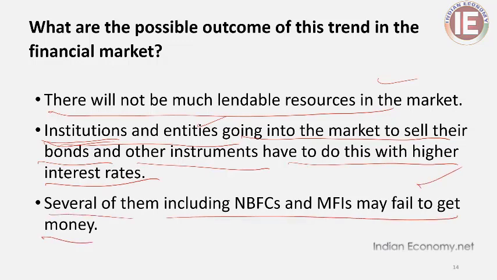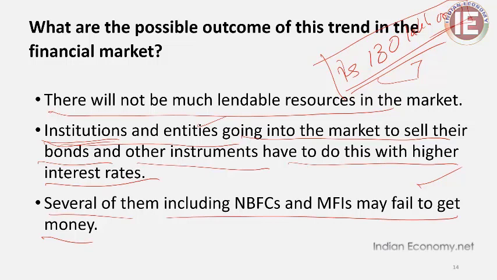RBI sensed this danger. There is low liquidity in the financial system. Remember that in the banking system, the total deposit is around 130 lakh crores rupees. You may have this idea because when the RBI reduces CRR by 1%, or 100 basis points, money supply will increase by 1.3 lakh crores. Assume that 7 lakh crores rupees out of that will be stored every day with the RBI by the banking system. So that shows the way of liquidity operations.